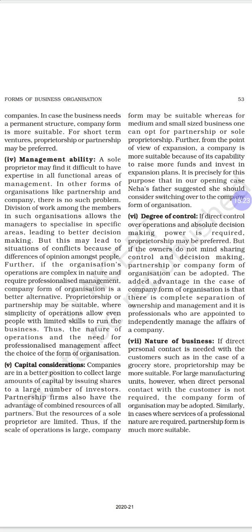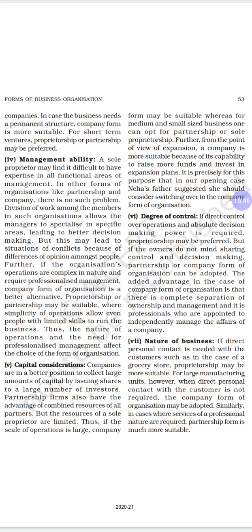If the business needs a permanent structure, the company form is more suitable. Once the business is started, we need to have continuity, permanence. In that case, we can go for the company.